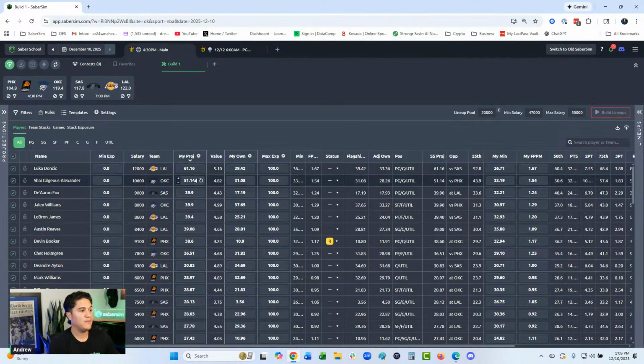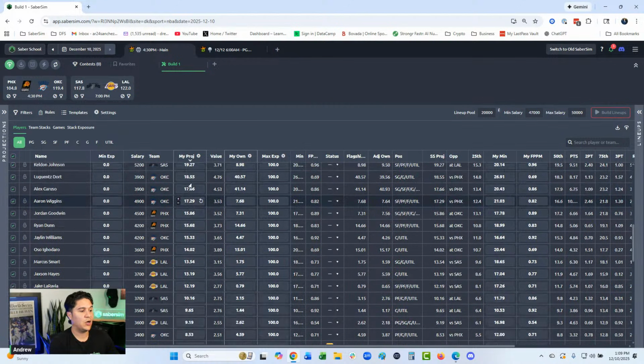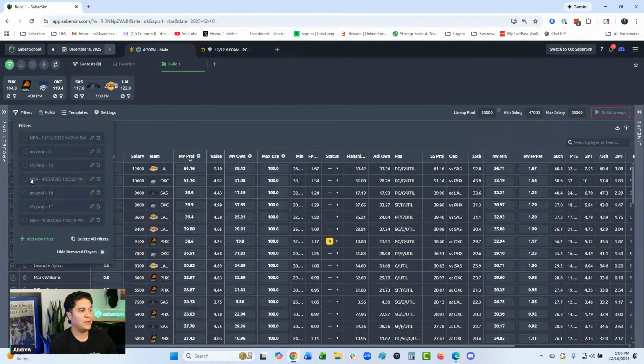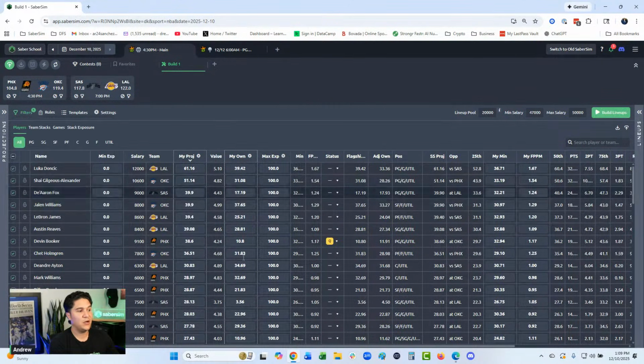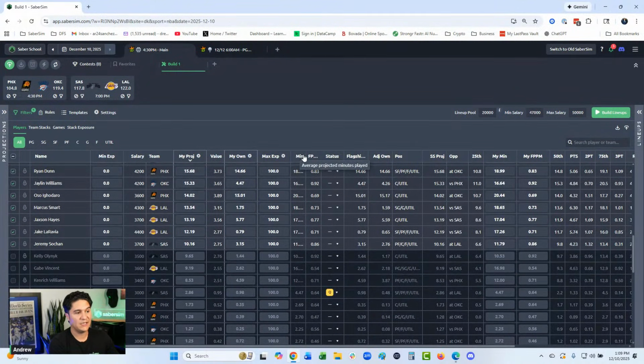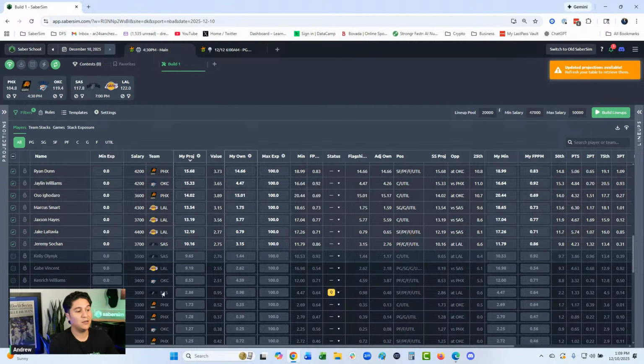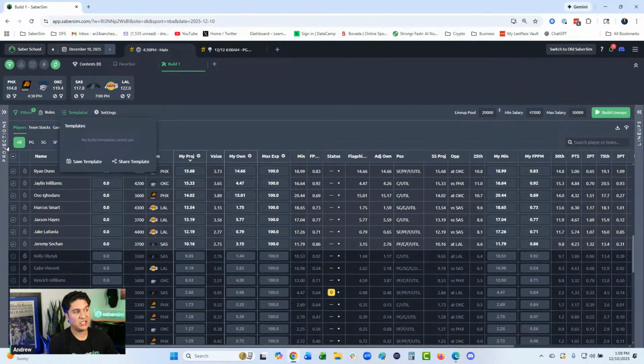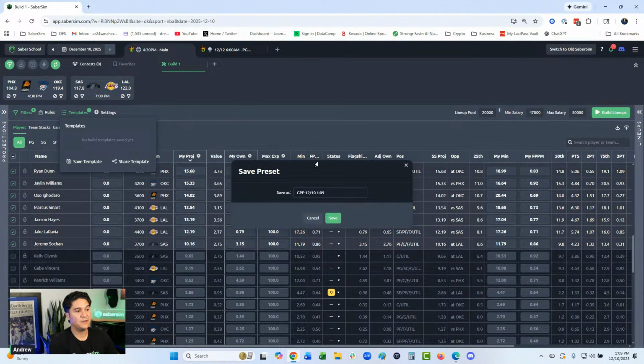And maybe I want a filter where I'm not willing to play players under 10 projected points, right? I'm not even sure these guys are going to get in the game, let alone have a high impact. Let's say you like those two things. You go to your templates in the projection tab, you click save, and I'm just going to call this 2 gamers.